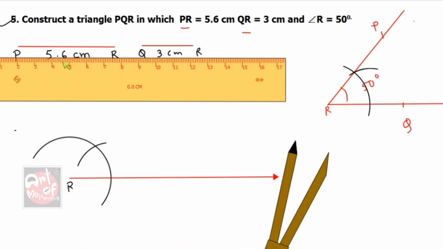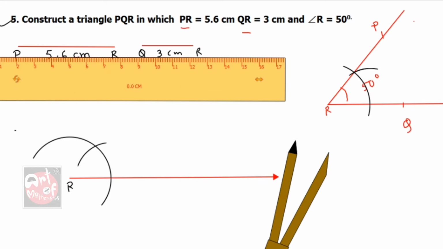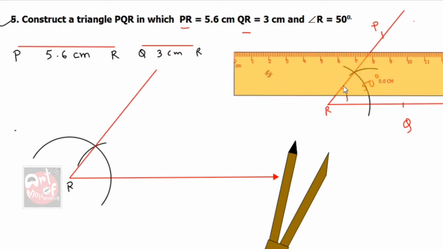Now join it, you will get the angle 50 degree. So use a scale. Digitally I can do it directly, but students, you have to use the scale, because without a scale you cannot draw a line. And here it is. This is our 50-degree angle.